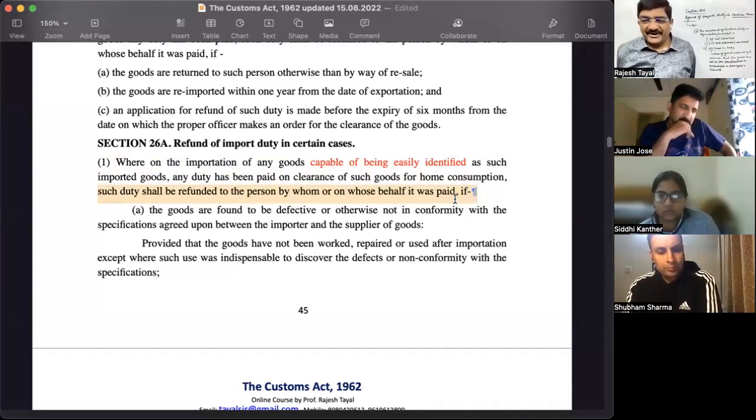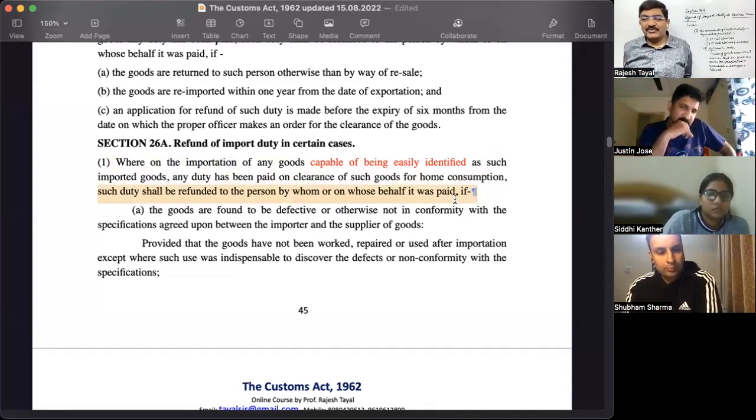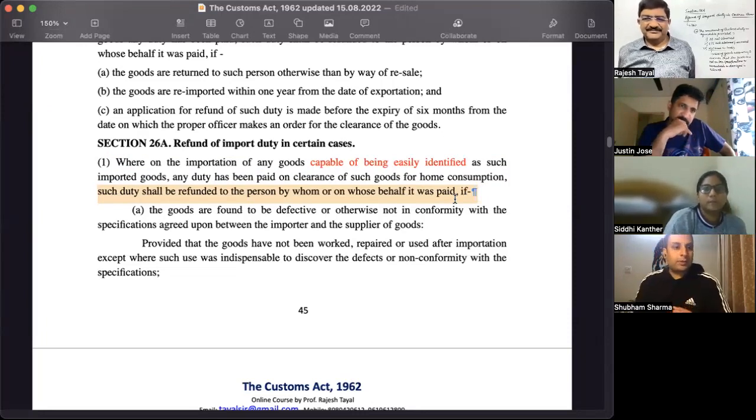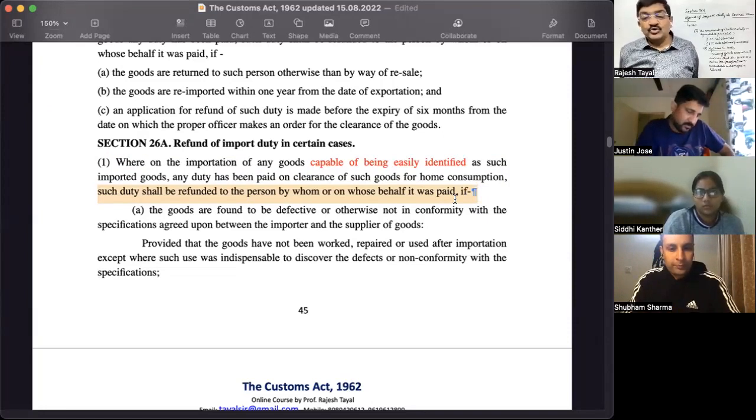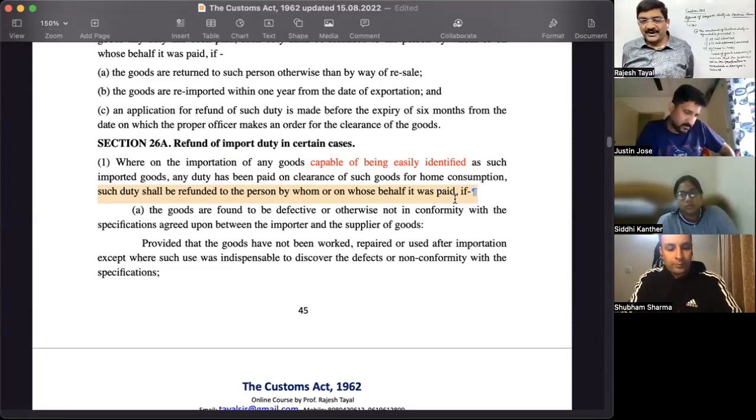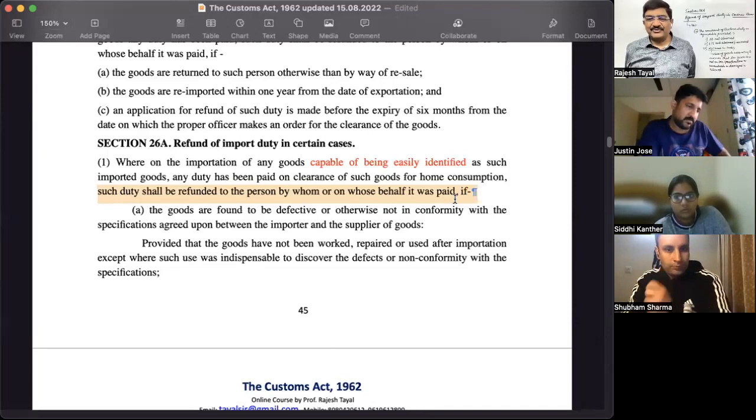To whom refund shall be made? As a custom broker, you have paid the duty on behalf of the client. Refund should be made to you or to the client? This is refunded to the person by whom or on whose behalf it is paid. If the importer has paid directly, then he gets the refund. And if the custom broker has paid on behalf of the client, then the client will get the refund, not the custom broker.